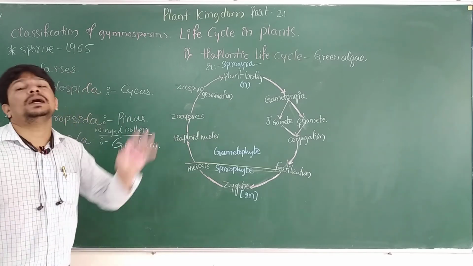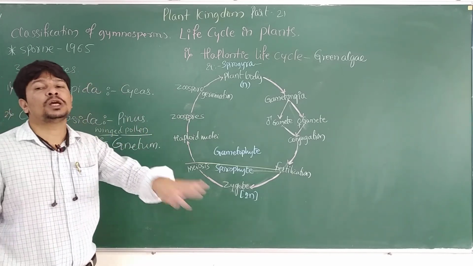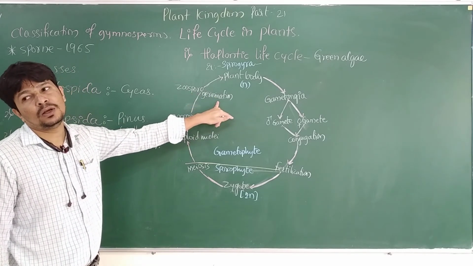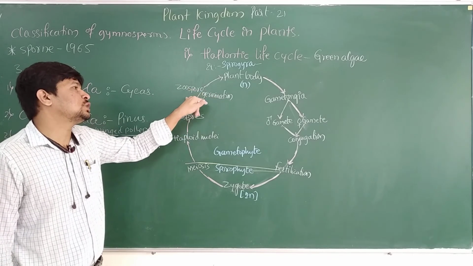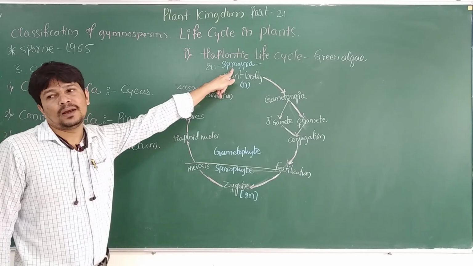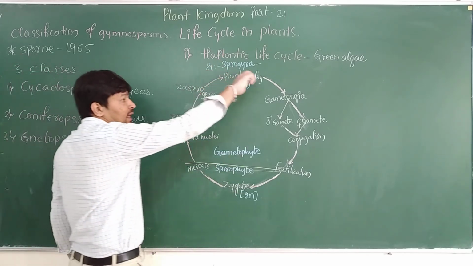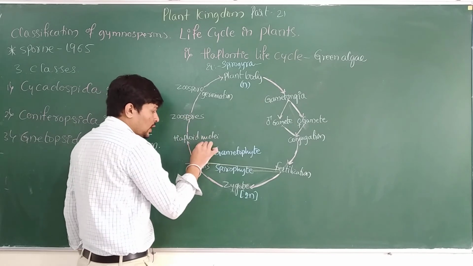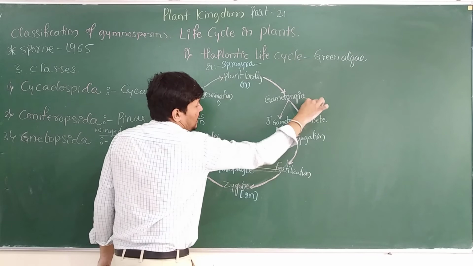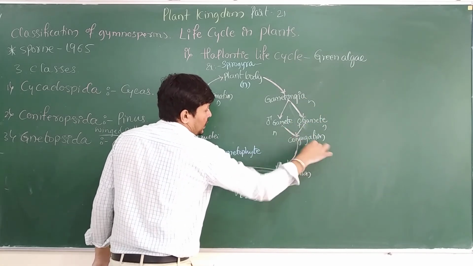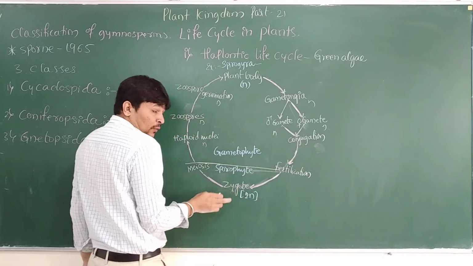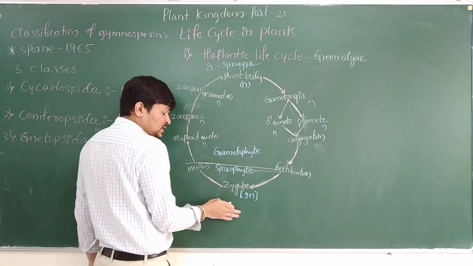As soon as they get a favorable environmental condition for germination, the zoospores will undergo germination. As soon as the zoospore germinates, there will be production of one more plant body of Spirogyra. That's how in most of the life cycle this is haploid, this is haploid, this is haploid. Haploid, haploid, haploid, haploid. Conjugation occurs here, which results in the production of a diploid structure.